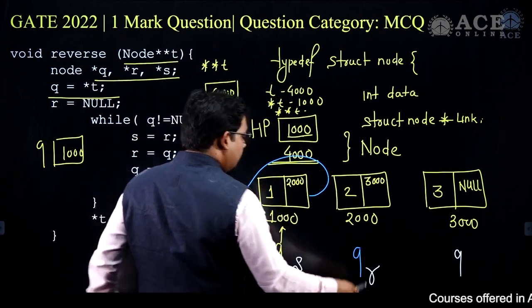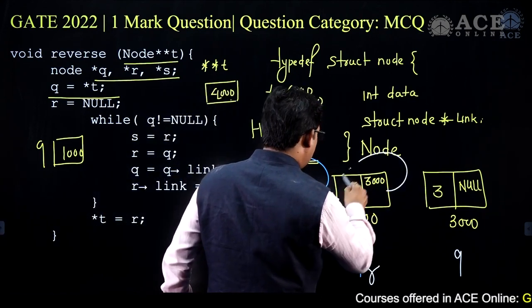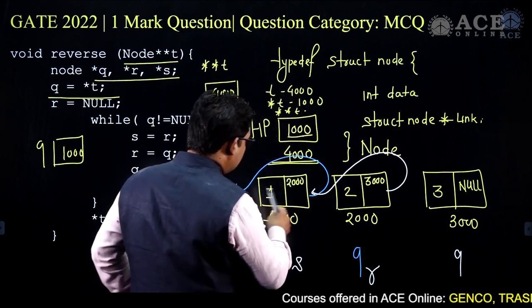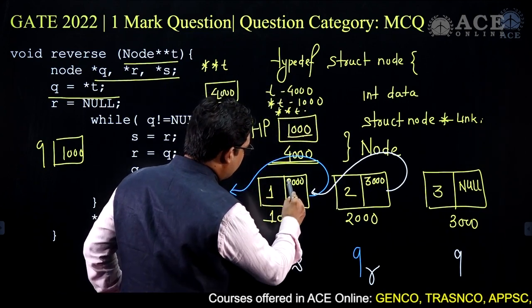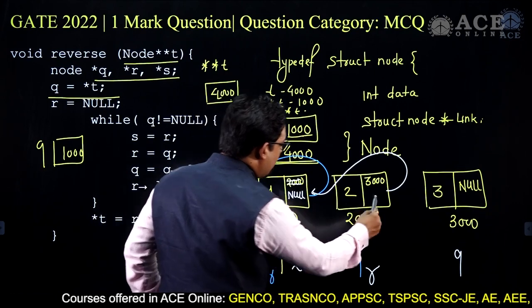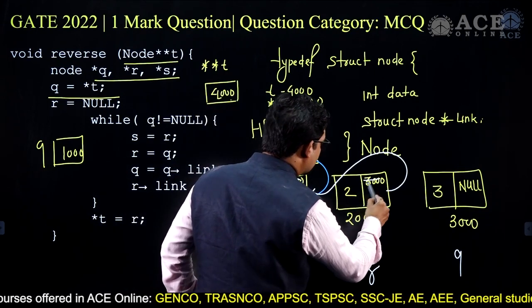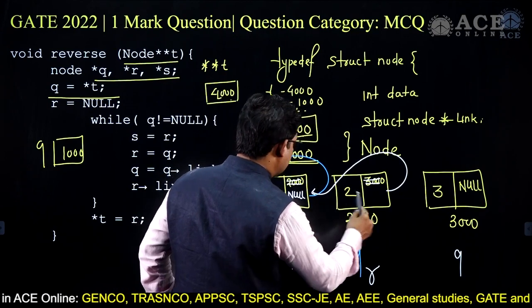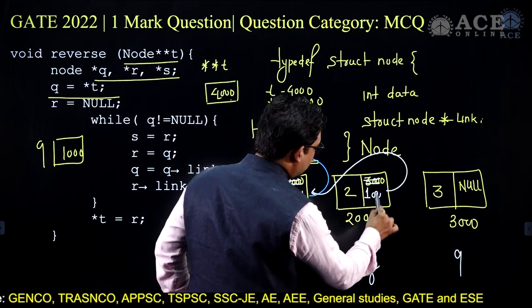So here this link will be destroyed, and I'll take one more pointer. Now here this is null. When it was null, this value will be no longer 2000, but it will be null. This value will be no longer 3000, but this will be R pointing to link is equal to S, which is right now 1000.